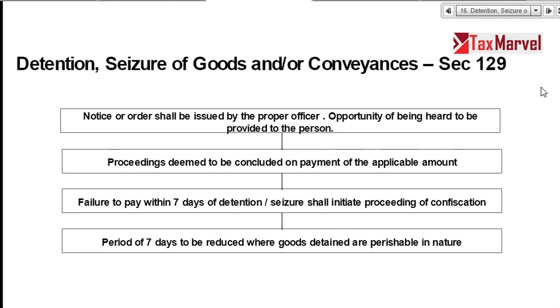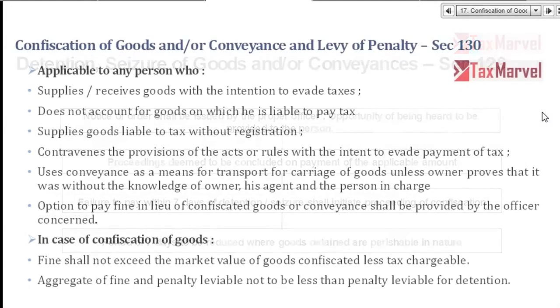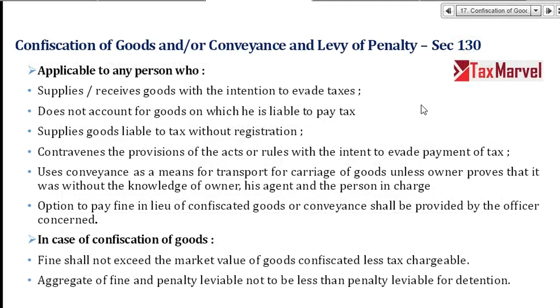Failure to pay within 7 days shall initiate proceeding for confiscation. And if you are transporting potato, bread or milk, which will perish before 7 days, then they will immediately take action, means sale or whatever it is. Confiscation of goods or conveyance and levy of penalty, section 130.